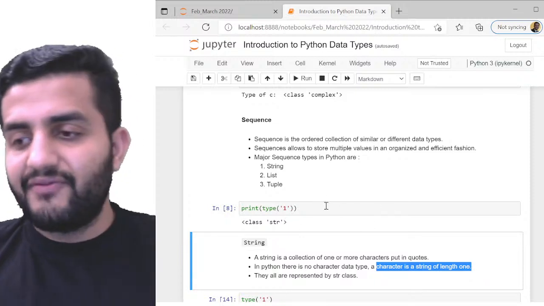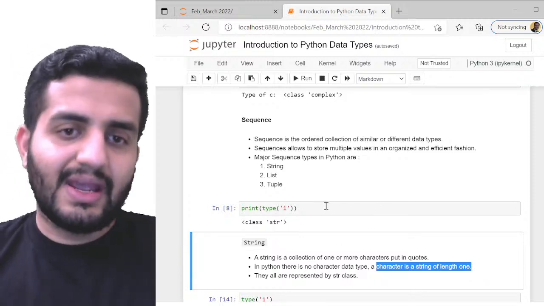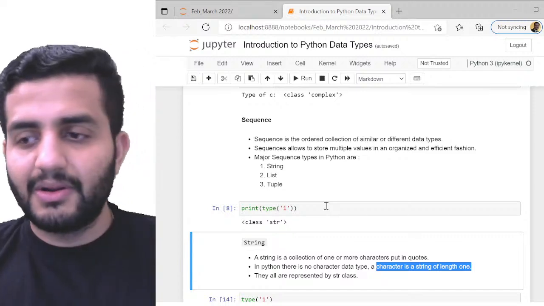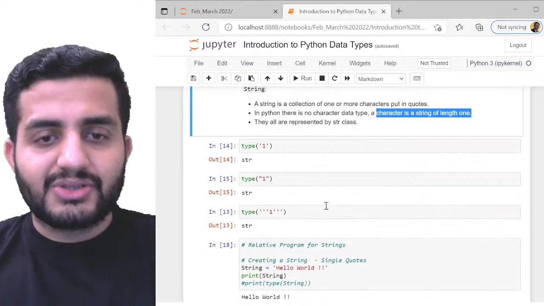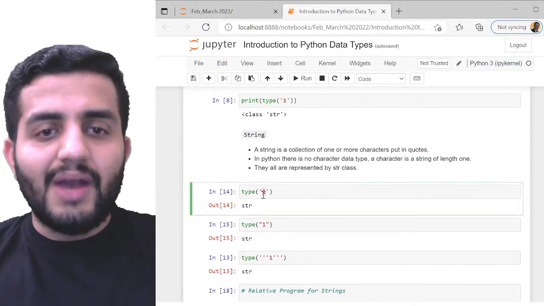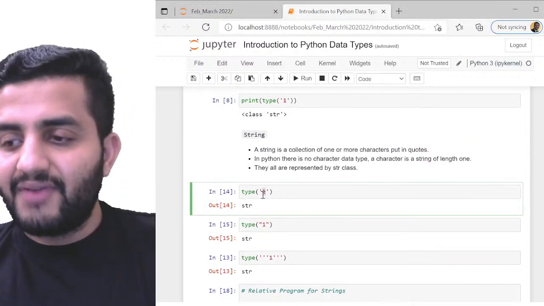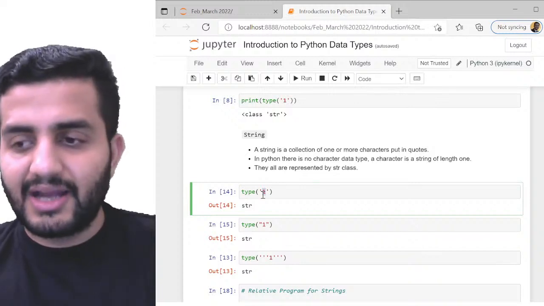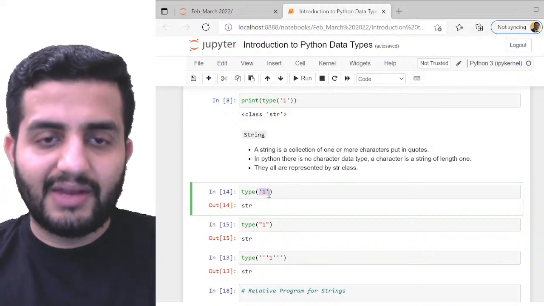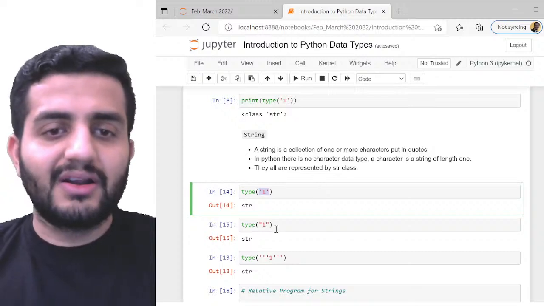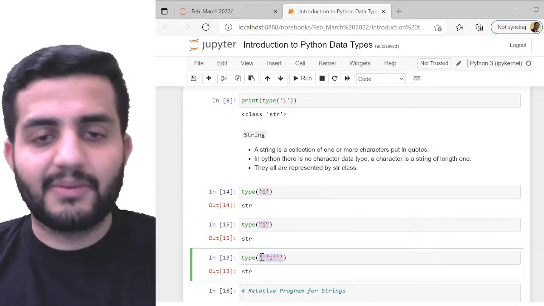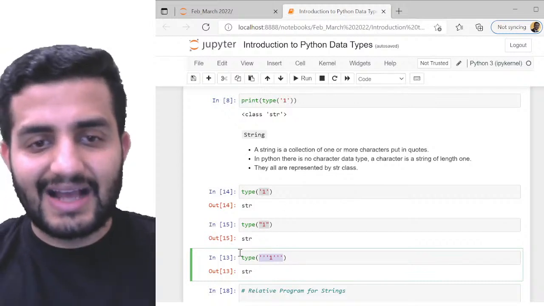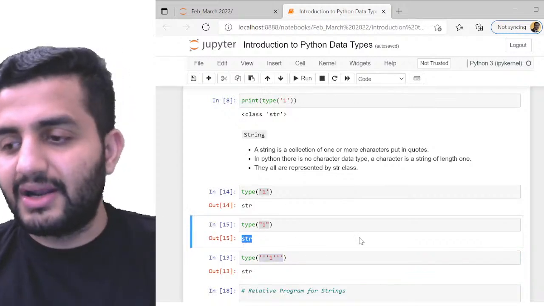We saw we can define strings in three ways: using single quotes, double quotes, or even triple quotes. All are equally possible. Here you can see 1, which is actually a number, but I can still define this 1 as a string data type by using quotes. I can use single quotes, double quotes, and in fact triple quotes, and the class of this is still string. You saw that yesterday, right?